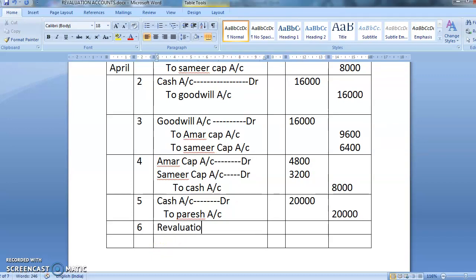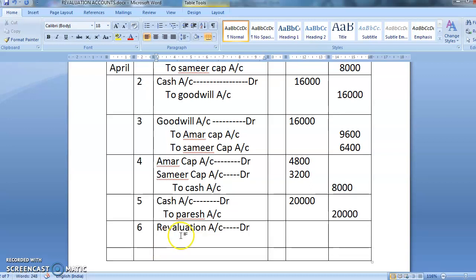Revaluation account debit to, कहाँ कहाँ मुझे नुकसान हुआ था?